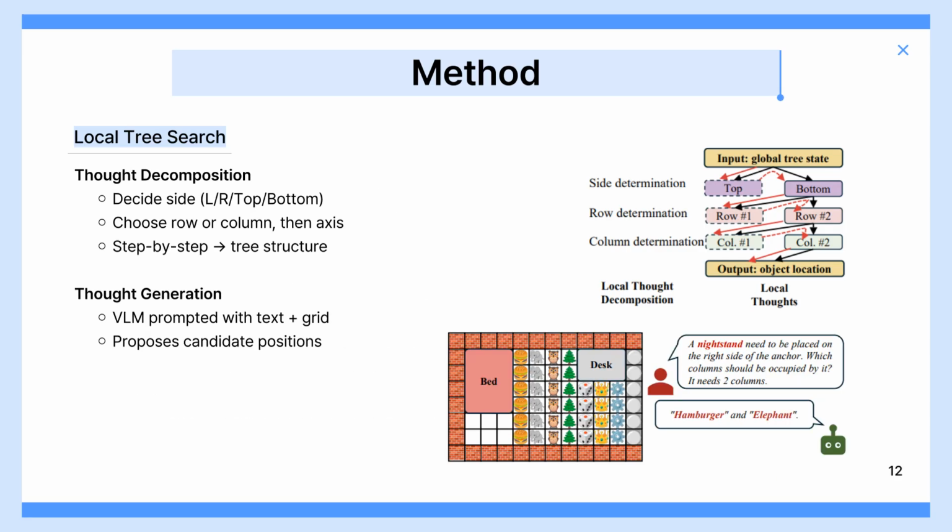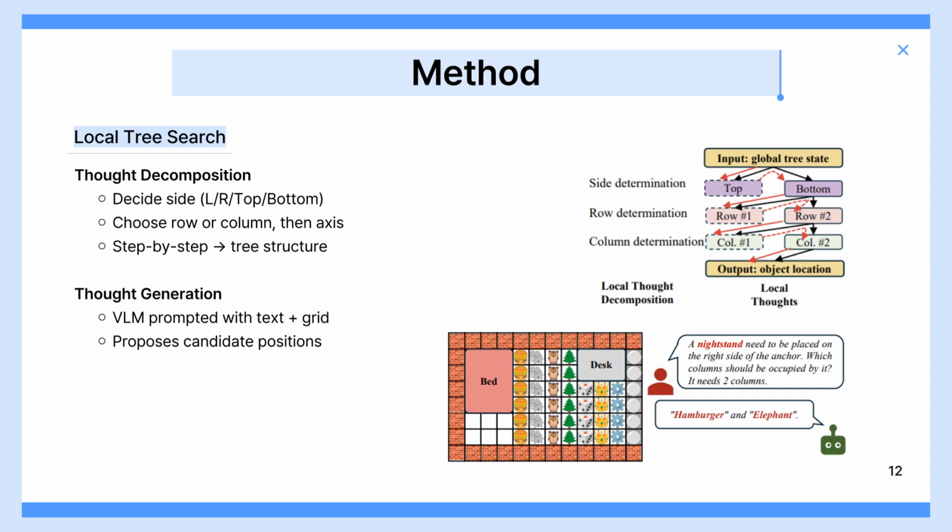In the local tree search, the placement process is broken down into small reasoning steps. First, the model decides which side of the anchor the new object should be placed on. If the side is top or bottom, it then selects the appropriate row in the grid. If the side is left or right, it selects the column instead.